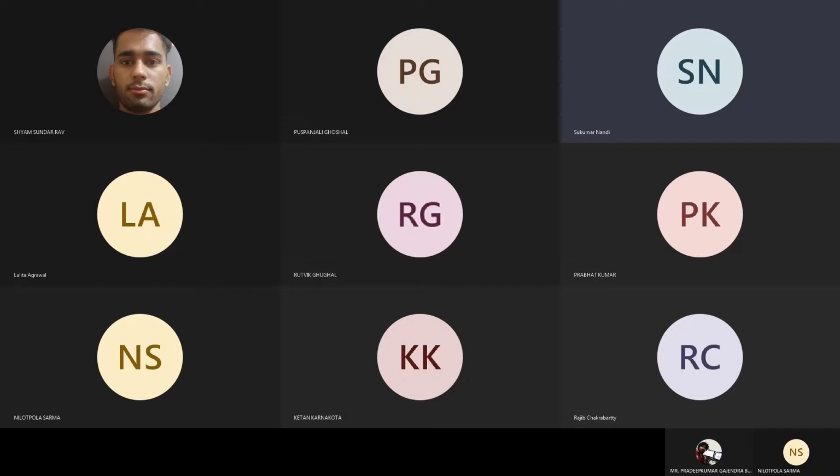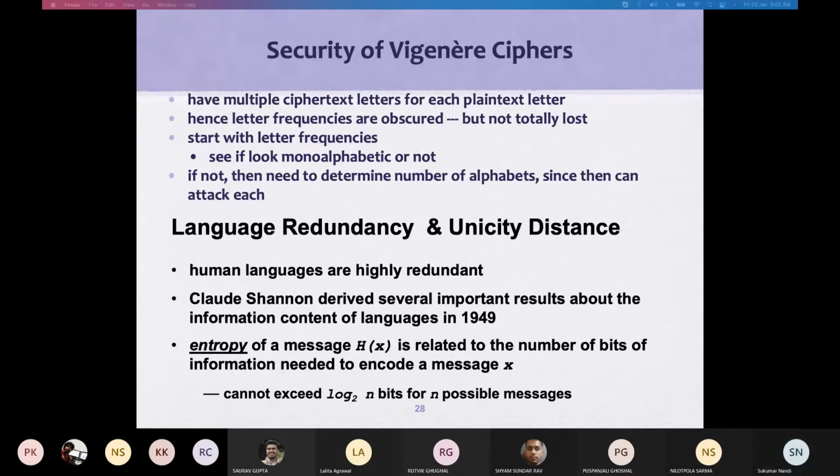We'll recapitulate a few things from the last class. I start from the language redundancy and unicity distance. Almost all languages are redundant, and the redundancy depends on the person writing the piece of message, because the person's vocabulary plays a big role. If a person has a huge vocabulary, then repetition will be less.